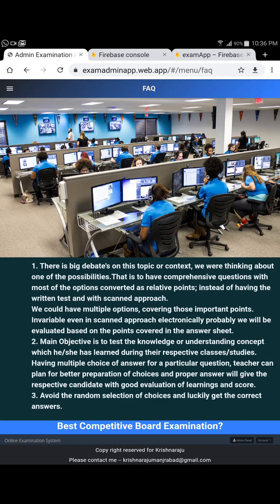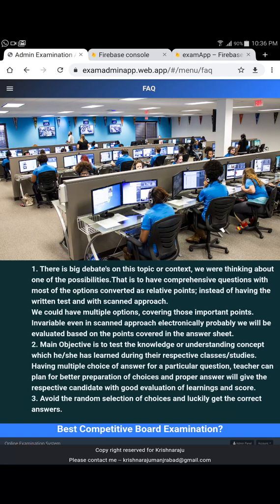So we thought of giving more options there: just create the question and then give the options, since it is a multiple choice question, which puts the context there and ensures the person checks the points which are relevant. Otherwise he might get negative marks. That's what the fundamental rating looks for. Even in some of the main applications I've seen, they use OCR where they scan the answer scripts, and at the end of the day what they look for is whether the points are available in the scripts. If they are there, then they give the marks.